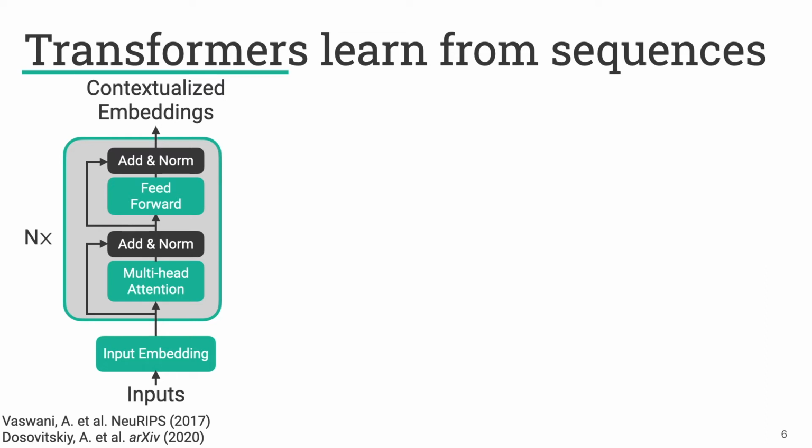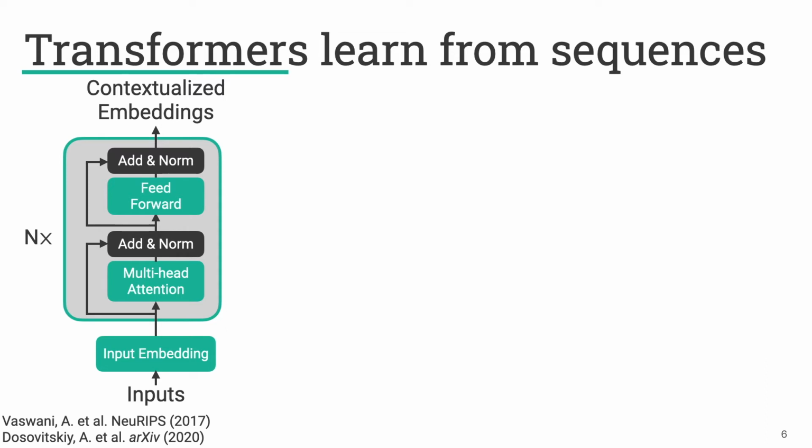Now, the core of the transformer layer is this multi-head attention mechanism, which I'll talk about later. But it goes through this multi-head attention, and then the different attention heads are fed through a feed-forward network to combine them again. And after going through all of this, we get our contextualized embeddings for all of the items in our original sequence.